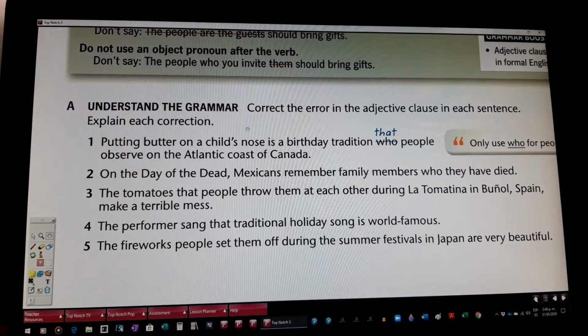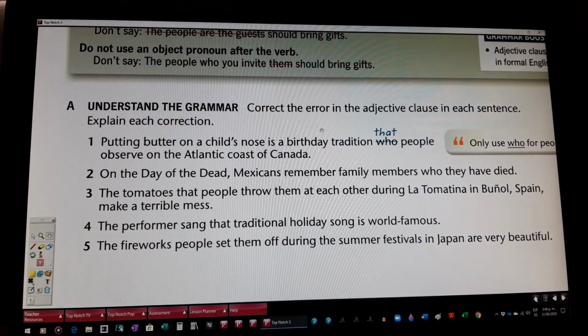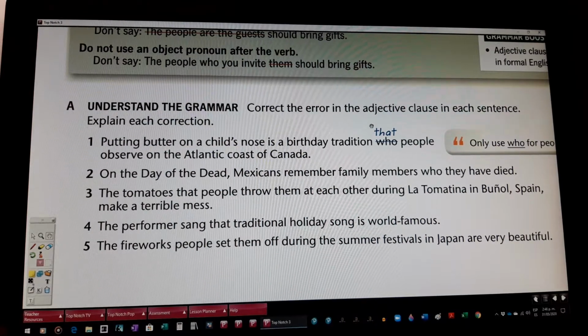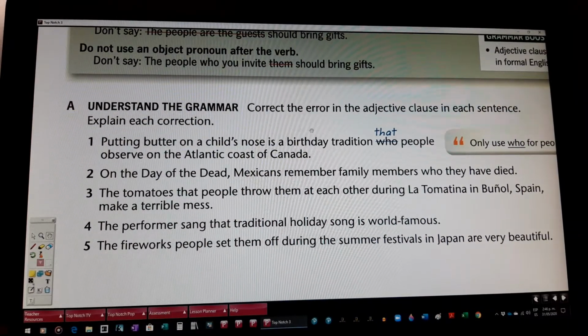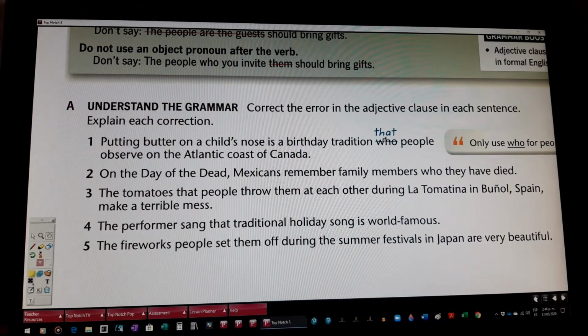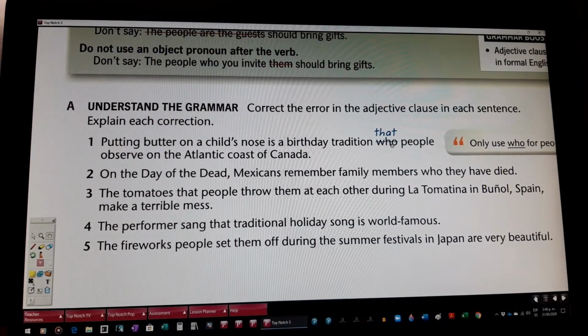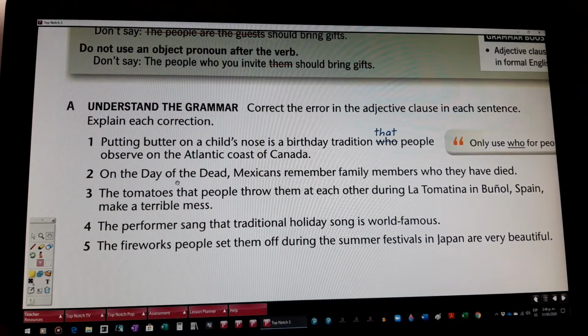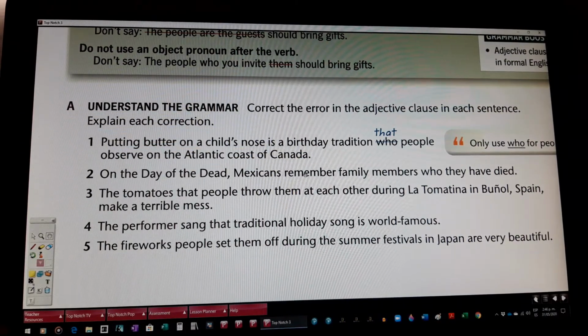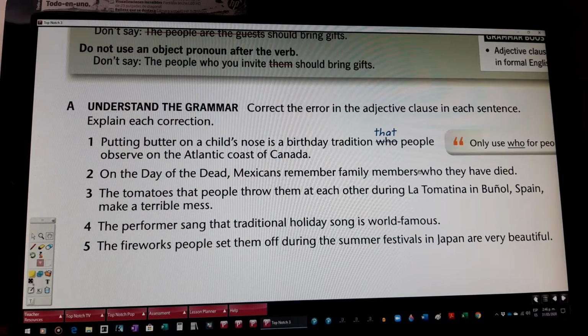So this exercise is very easy. It's to detect the error and correct them. For example, here in the first one, the error or the wrong word is who, and we replace it by that. On the Day of the Dead, Mexicans remember families who they have died.